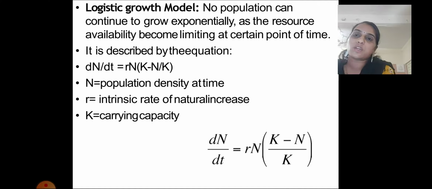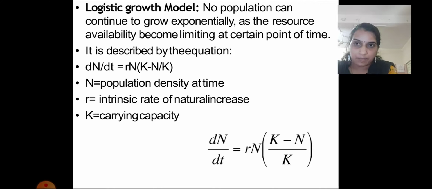Second is the logistic growth model. In the logistic growth model, no population can continue to grow exponentially as the resources available are limited. So as the resources are limited, the population growth is also limited at a certain point of time. It will even vanish if it is not used properly.